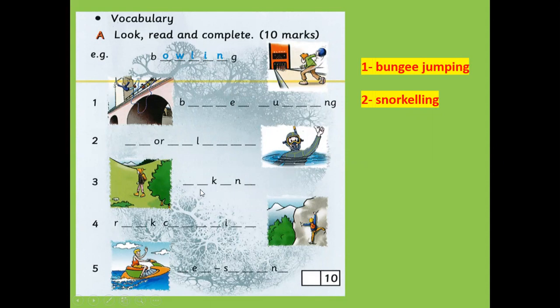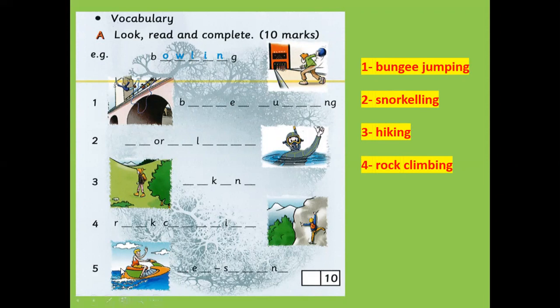Number 3, hiking. We said that hiking is walking for a long distance in the countryside or the mountains. This is called hiking, and hiking is spelled H-I-K-I-N-G. And number 4, we can see someone climbing a mountain. This is what we call rock climbing. How do you spell rock climbing? R-O-C-K-C-L-I-M-B-I-N-G. So this is rock climbing.